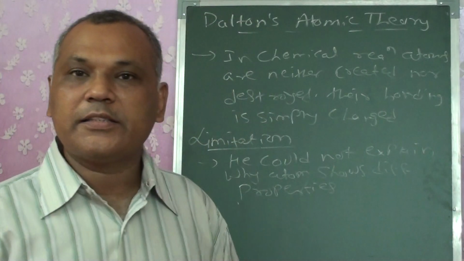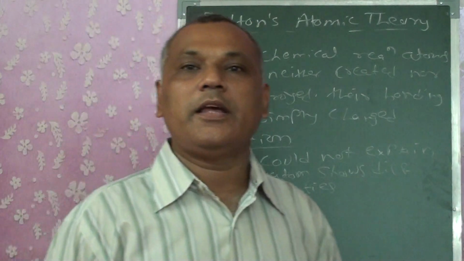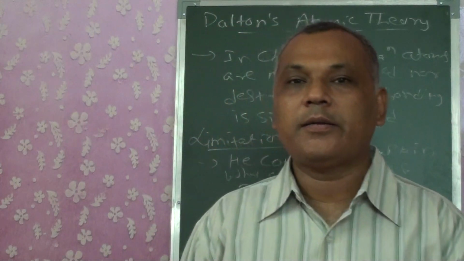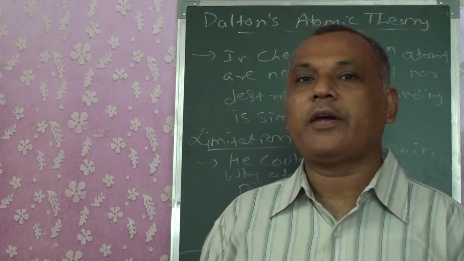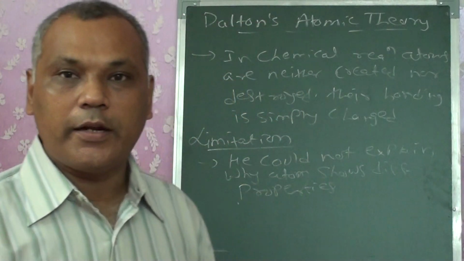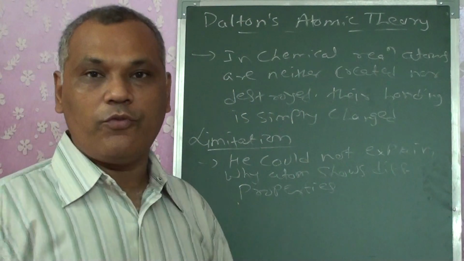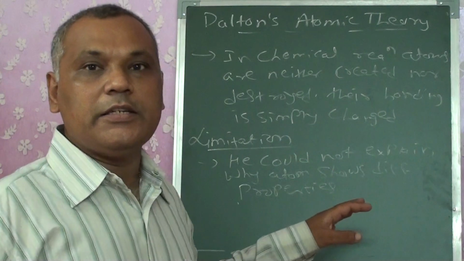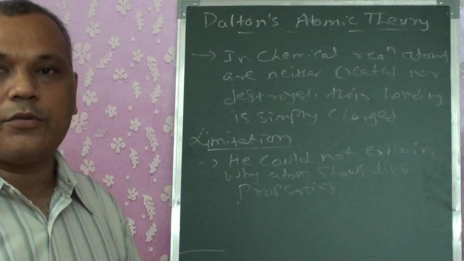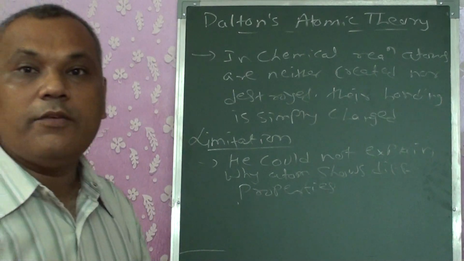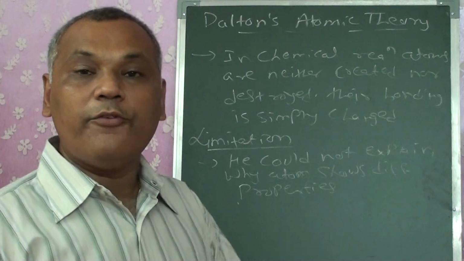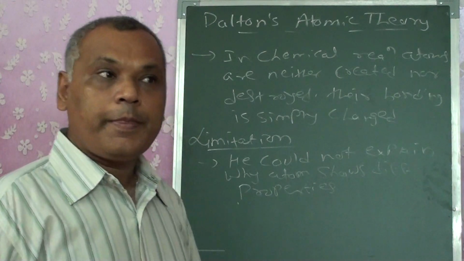But when Dalton studied it, he was unable to explain that there are protons, neutrons or electrons, or that the properties of atoms depend on these factors. We know today that the properties of an atom depend upon the valence electrons, but when he studied it, he was unable to indicate that there are protons, neutrons, electrons, and that is the reason why he was unable to explain why these atoms have different properties.